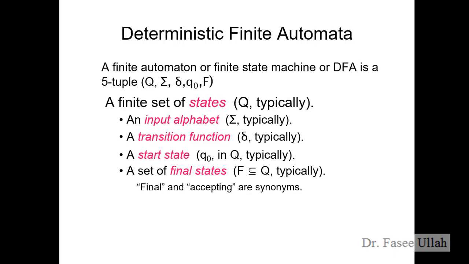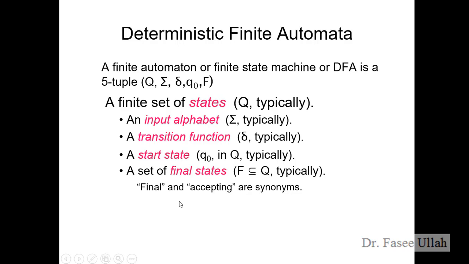Let's see here: the input alphabet is represented by the summation symbol. The transition function is represented by sigma. A start state is represented by Q naught, and a final state is represented by the F symbol, which belongs to the capital Q, because we have many states in this capital Q.